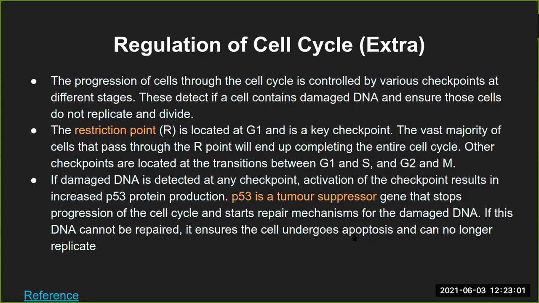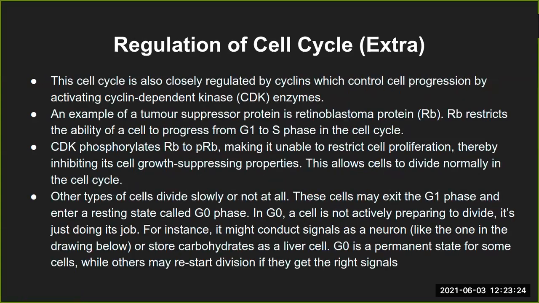Here is written apoptosis. So if P53 is present, it will check the DNA. If damaged DNA is found in the cell, it will cause apoptosis. If there is no damage, it will allow the cell to undergo the next phase of the cell cycle. So that is the general outline of the regulation of the cell cycle.